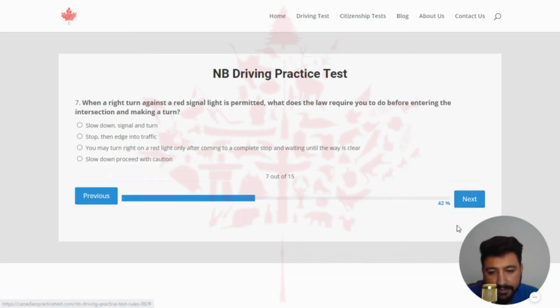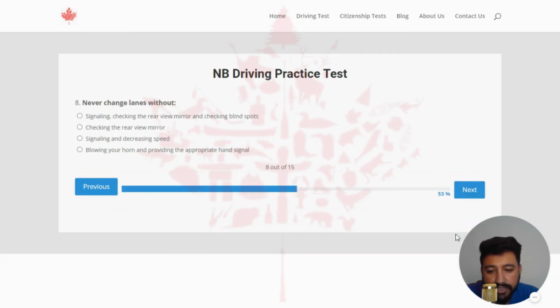And next. When a right turn against a red signal light is permitted, what does the law require you to do before entering the intersection and making a turn? So the right answer of this question is you may turn right on the red light only after coming to a complete stop and waiting until the way is clear. So looking like the longest one is the right option. Yeah, next. Never change lanes without. The right answer is signaling, checking the rear view mirror and checking blind spots. So I'm going to select the first option.